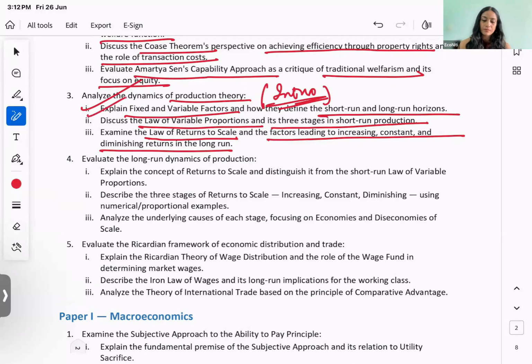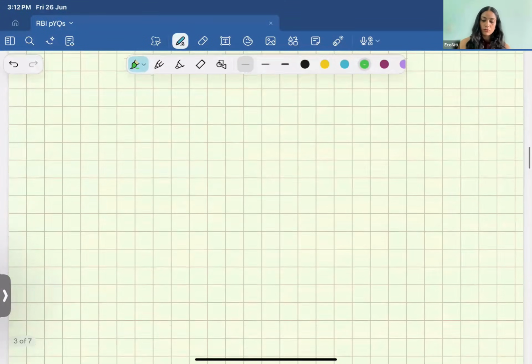Short run में हम इस वाली चीज के लिए एक्सप्लेन करेंगे. फिर we will go to the long run, discuss the law of variable proportions and the three stages in the short run production, right? So short run, not long run. Then you will talk about that there is a point where your capital or whatever is your fixed input वो underutilized है. You have a variable input. That means that your marginal product is positive and increasing. है ना? So your total product,